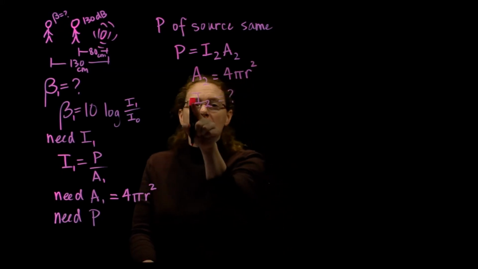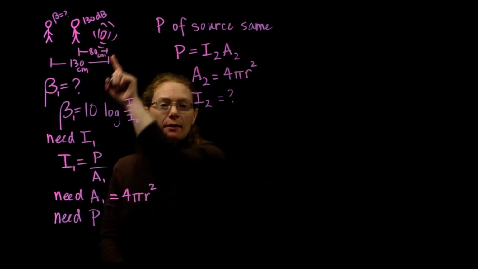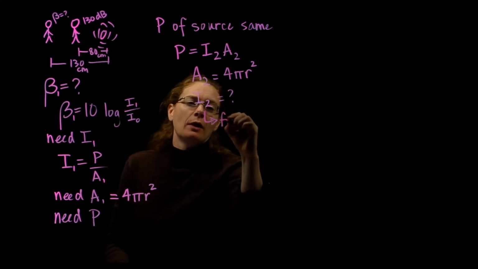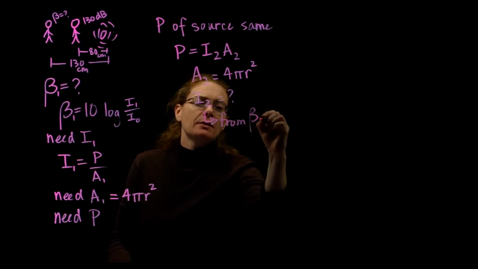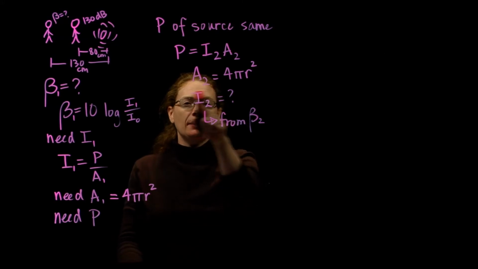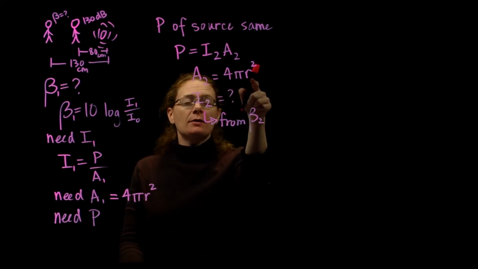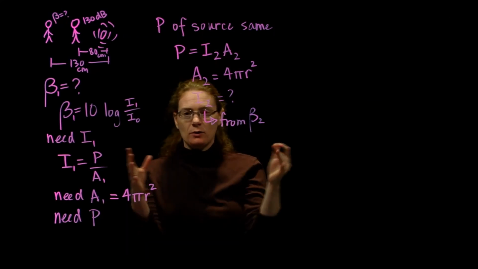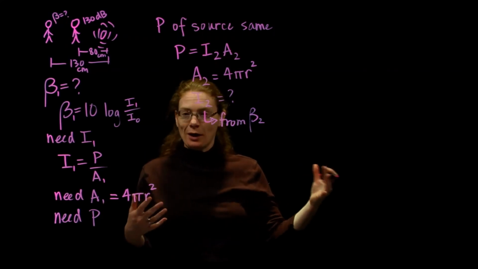I can get intensity 1 because I know my intensity level at distance 1. I know my distance, so I can get the power, and the power of the source stays the same because it doesn't change just based on how far away you are from it.